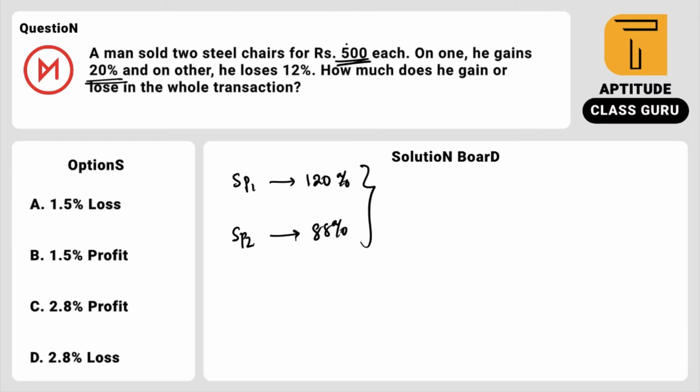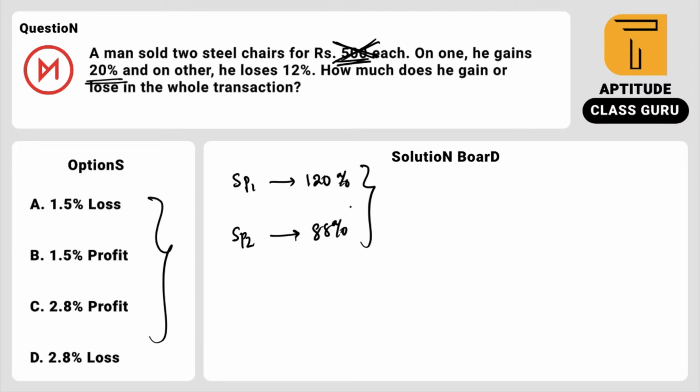But don't try to solve this problem with 500. Why? Because it won't be a multiple of 120 or 88, so it will give you fractions and you may end up with messy calculation. So I am suggesting, guys, remember, whenever you are finding percentages, the actual number is not required, because the number won't change the percentage; it remains constant for every number if the situation is the same.